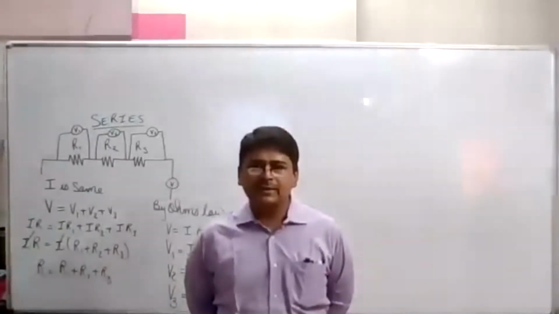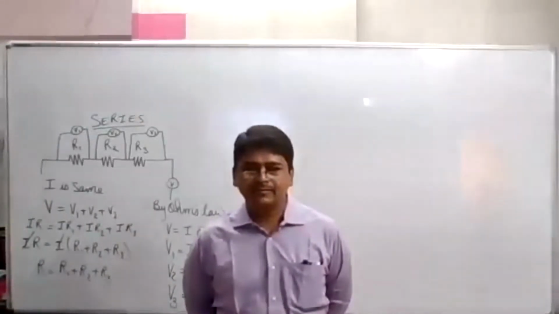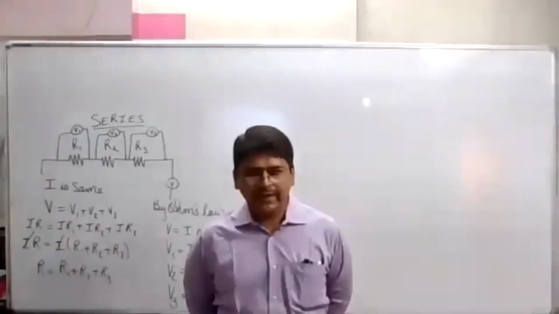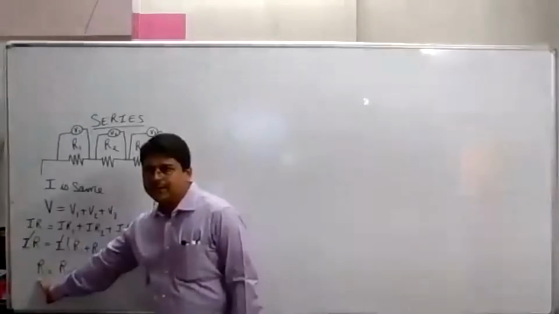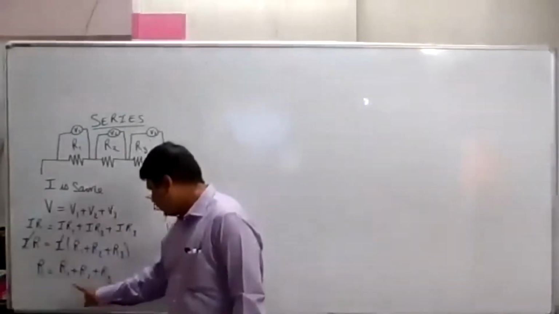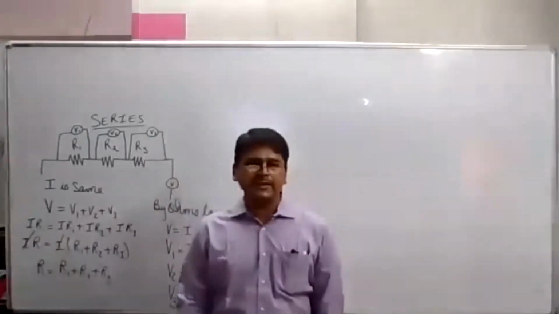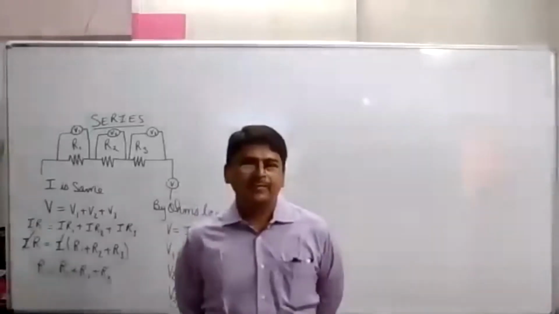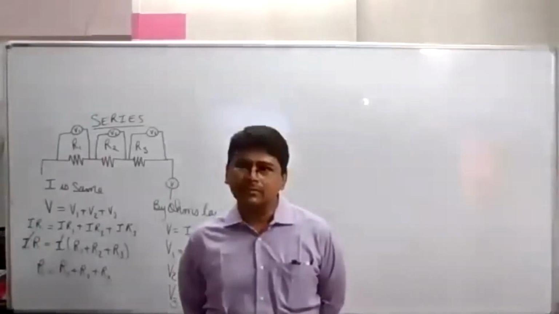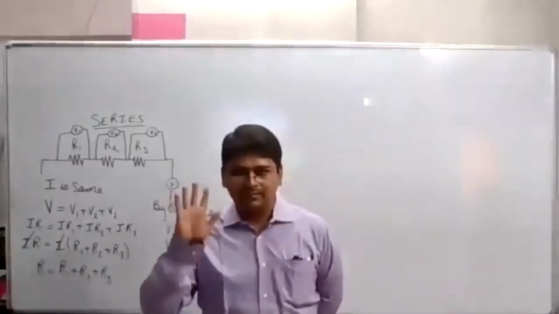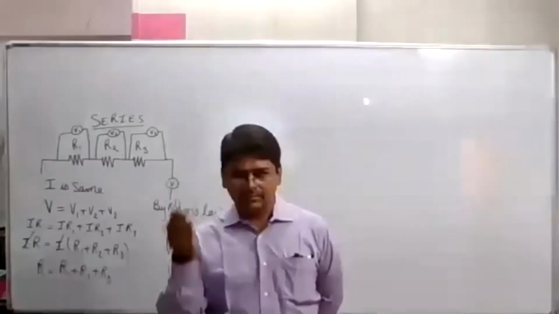Can you repeat this statement? Once again, I repeat. The total equivalent resistance in a circuit is the sum of the individual resistances. Can anyone repeat? The total sum of the resistance is equal to the sum of the individual resistance.